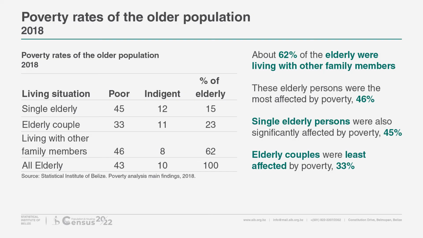Poverty rates of the older population. About 62% of the elderly were living with other family members. These elderly persons were most affected by poverty, with a poverty rate of 46%. Single elderly persons were also significantly affected by poverty, having a poverty rate of 45%. Elderly couples were the least affected by poverty, with a poverty rate of 33%.